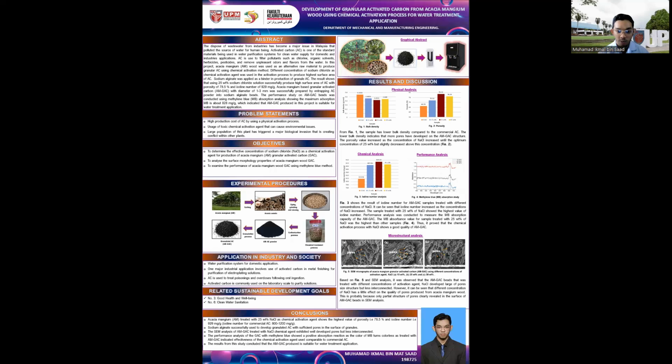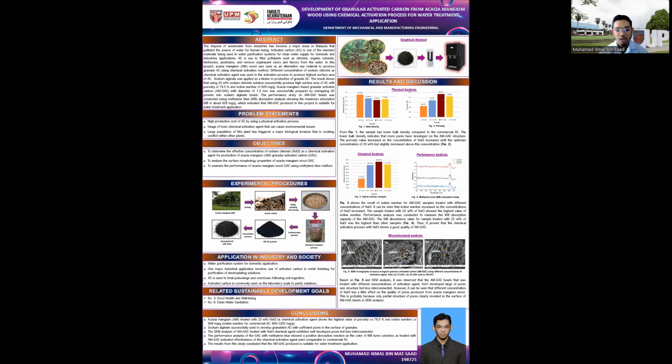Next, I will go to the experimental procedures. The first step is from the Acacia mangium tree. The stem will be cut into small pieces. As you can see in the second figure, it shows the Acacia mangium woods. After that, grinding and sieving will be conducted in order to get the granule sample of the Acacia mangium woods.